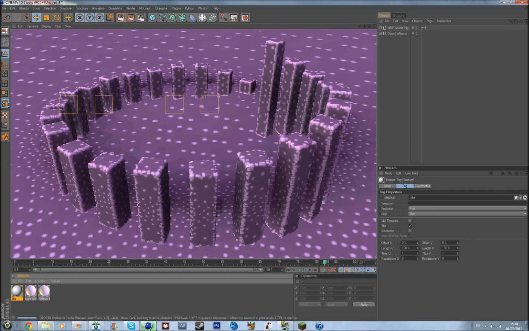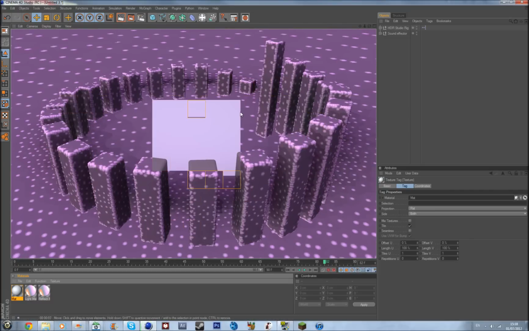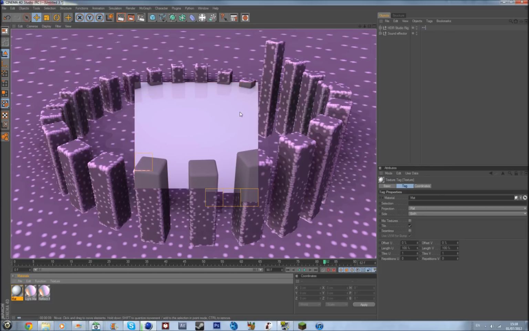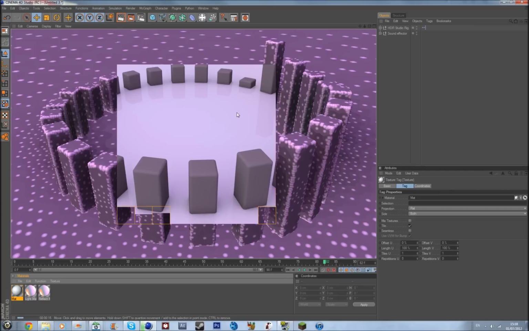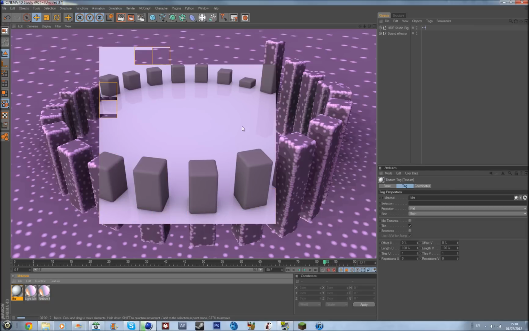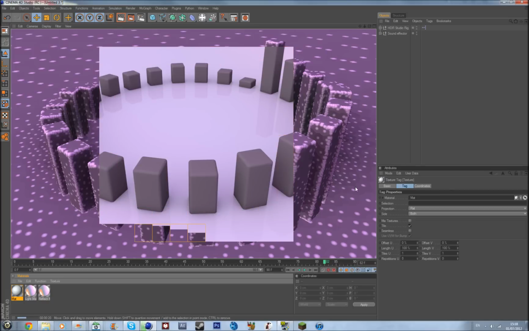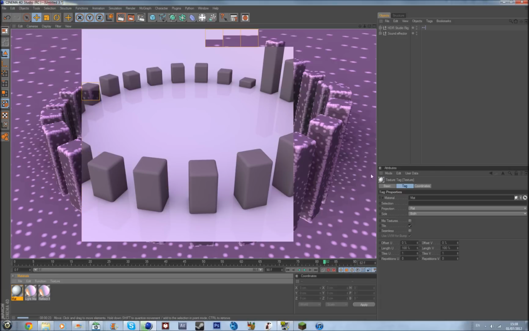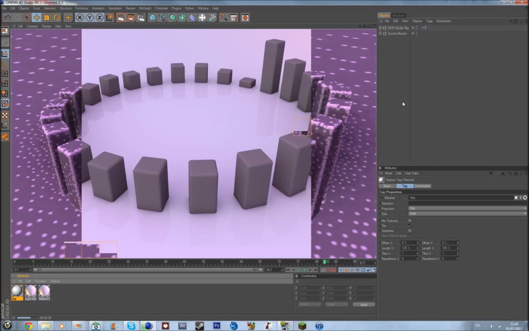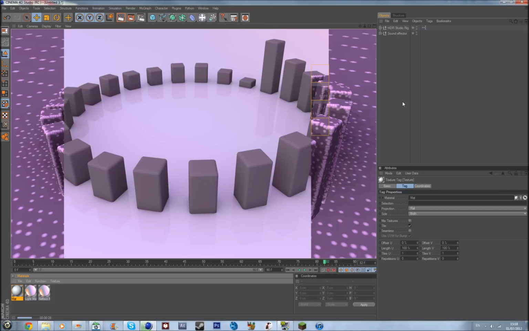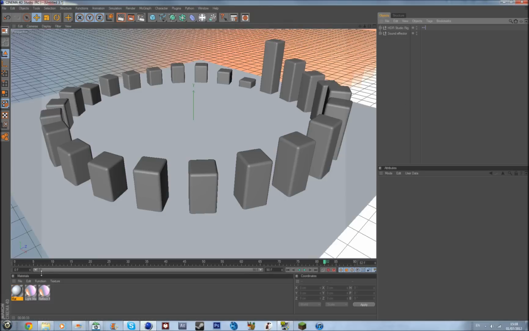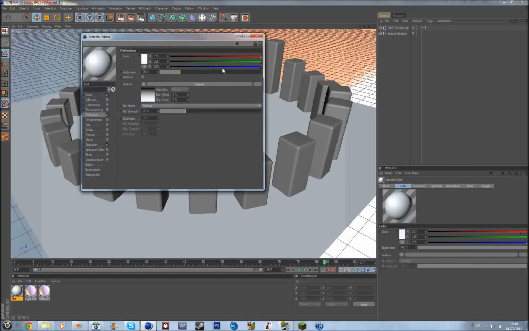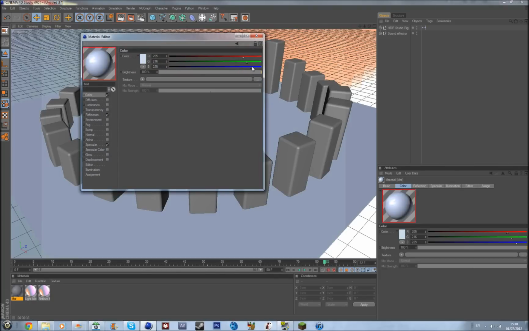And global illumination takes a lot longer to render things, but in the end it does look a lot better. I think it looks a lot better. So yeah. That looked alright. I'm gonna turn the color down a wee bit more because I think it was too bright, actually.